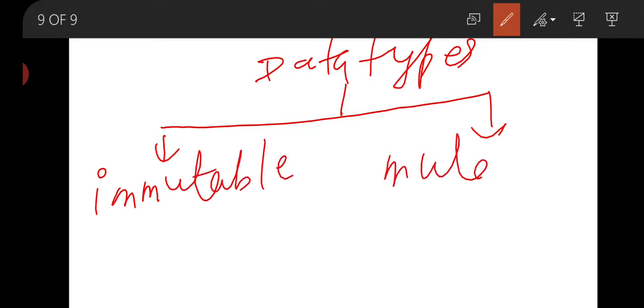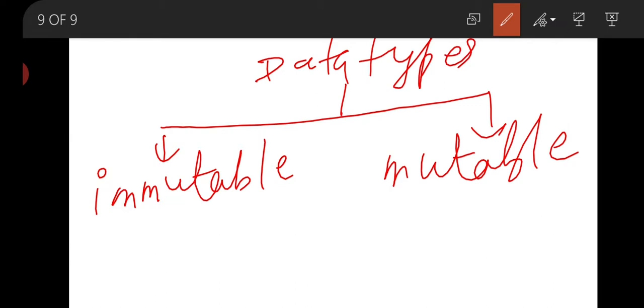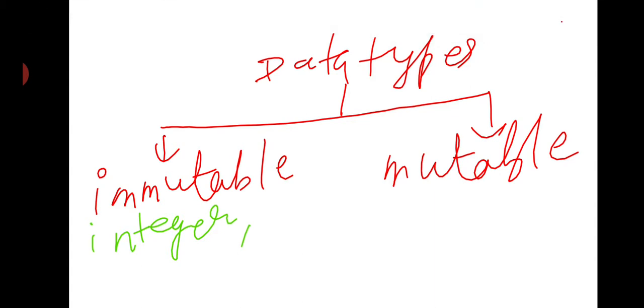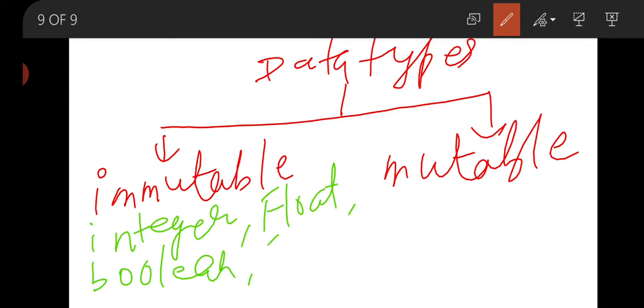Immutable data types are integer, or you can say number data types: integer, float, boolean, string and tuples.